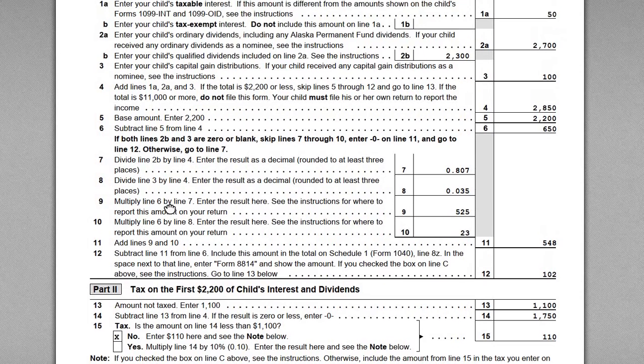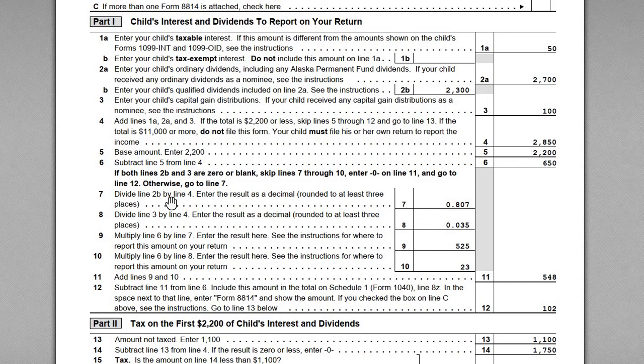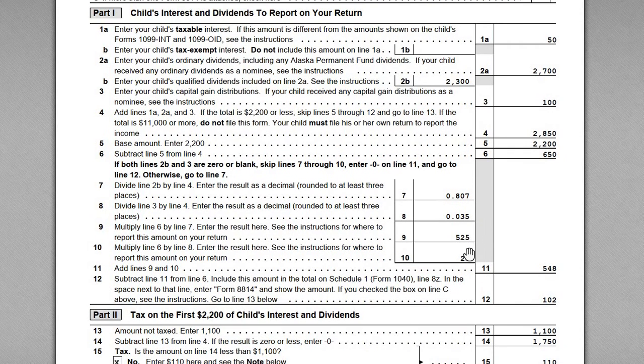Okay, so line 7 asks us to divide line 2b by line 4, right? So 2b here is the qualified portion, $2,300, divided by the total income, $2,850 on line 4. We get this percentage. Then we do the same thing in line 8. We divide line 3, the capital gain distribution amount, by line 4, $2,850, and then we get this following percentage. And then we multiply them through, right?